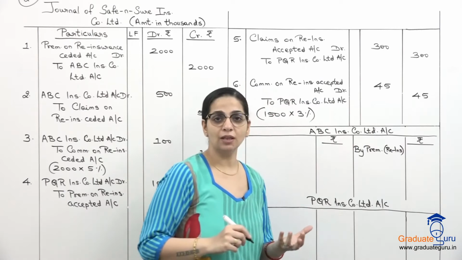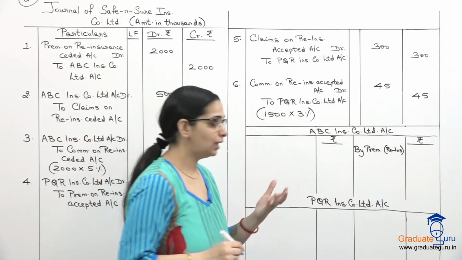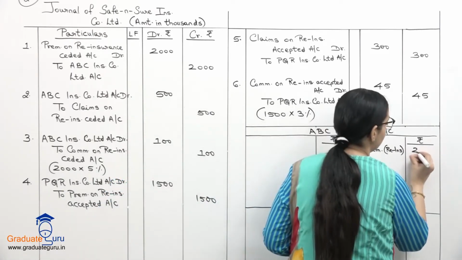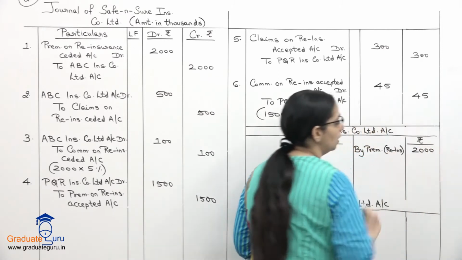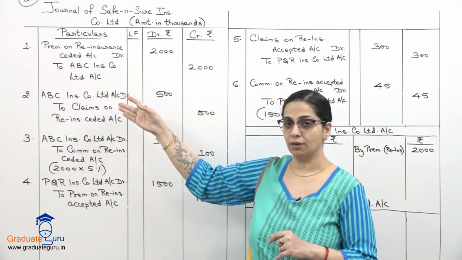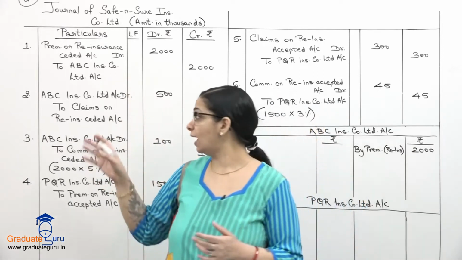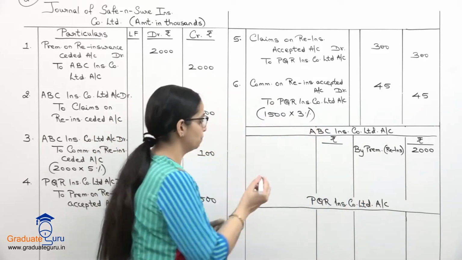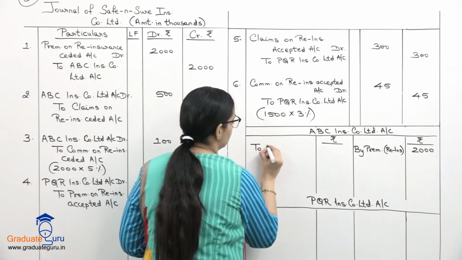और amount कितना है premium का? It was 20 lakhs, जो हमने 2000 लिखा है because our amounts are in thousands. For the second entry, ABC is debited with 500 and the amount is for claims. So to claims,